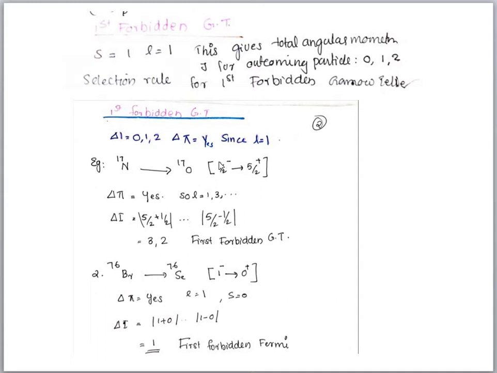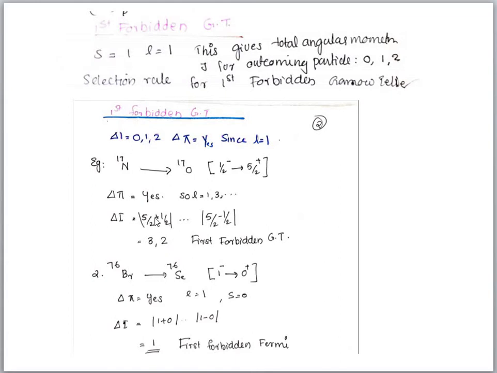Normally the parity is not given, only this is given. The parent nucleus has angular momentum and parity half minus, and the daughter has 5 by 2 plus. So first we have to check whether there is a change in parity. Delta pi, yes, so that means L is not equal to 0. So there is a possibility that L may be 1, 3, etc. When we calculate the change in angular momentum, it is 3 and 2.